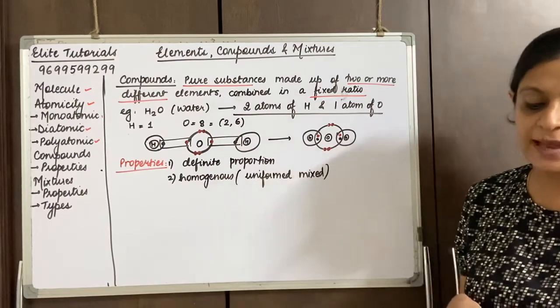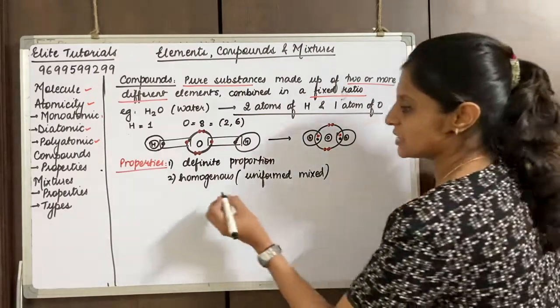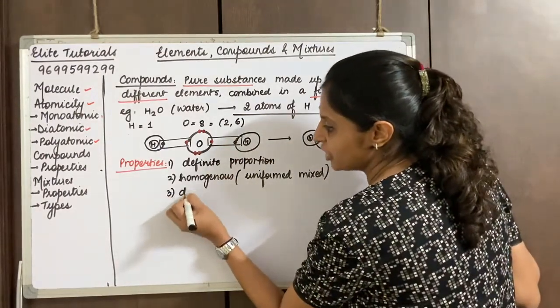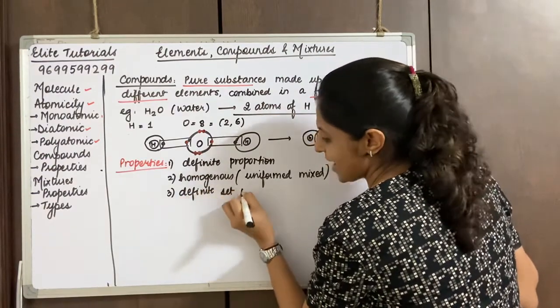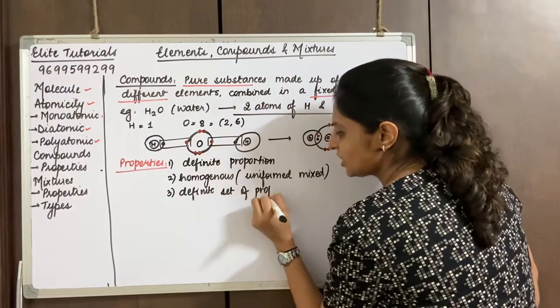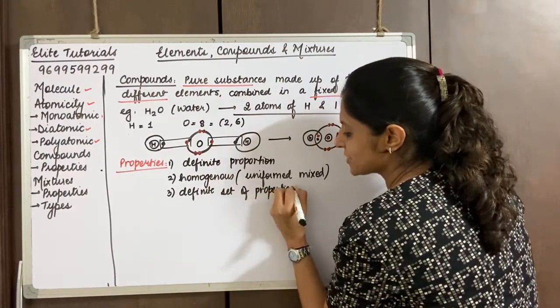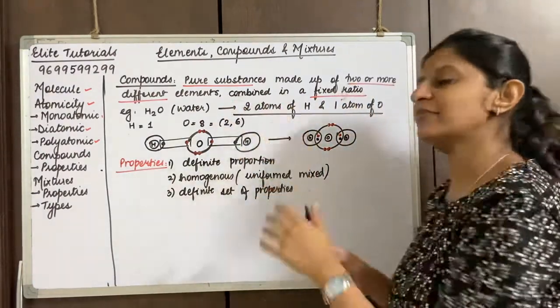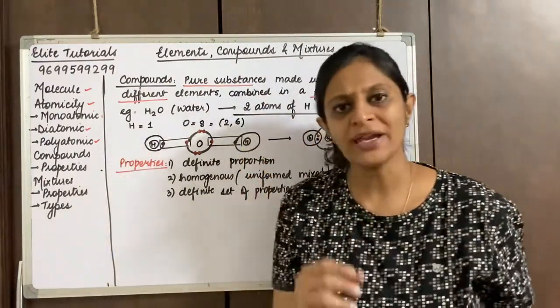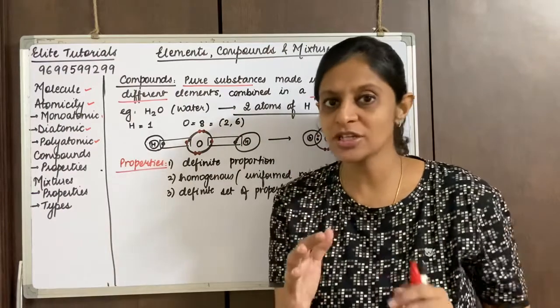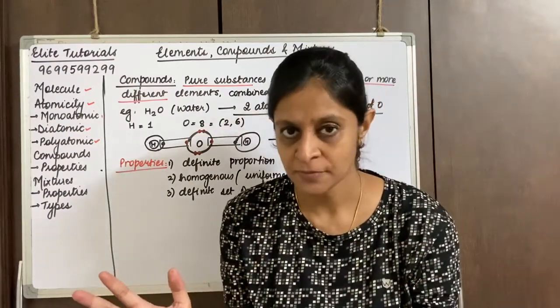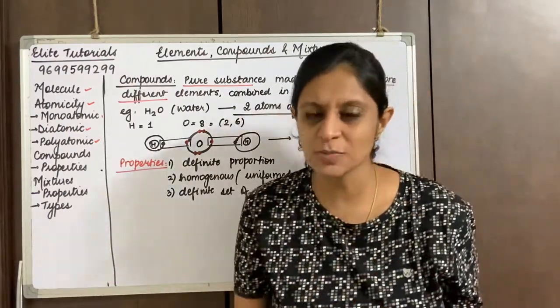Let's see the third property. The third property is quite interesting. They have a definite set of properties. Now let me explain this with an example. If we have the example of water, you very well know that water is made up of hydrogen and oxygen. Now, hydrogen is highly flammable, dangerous. Oxygen supports burning.